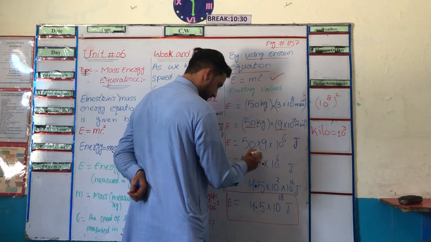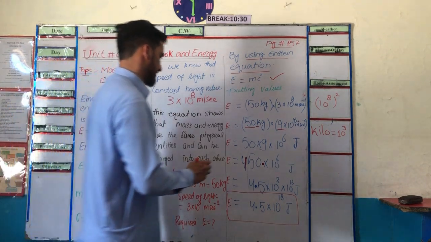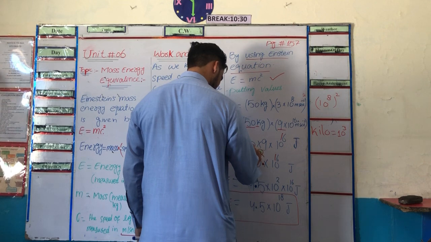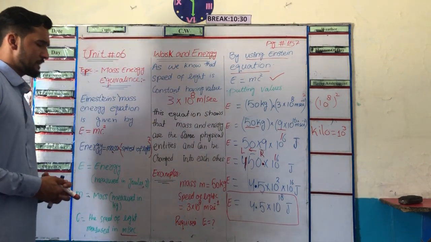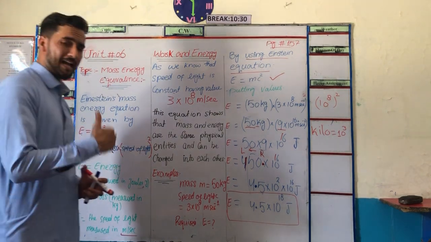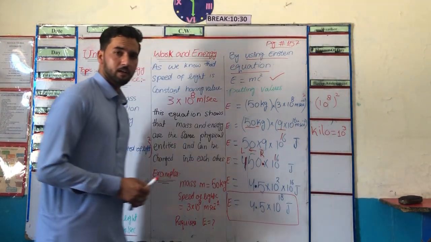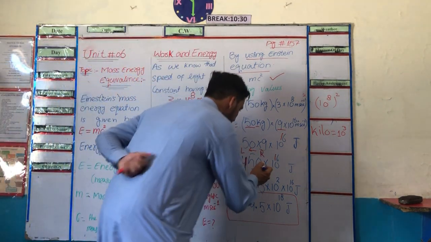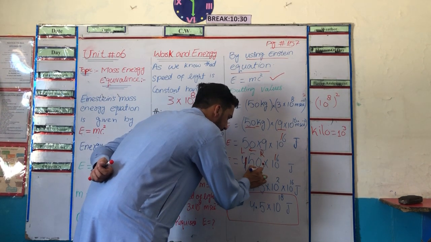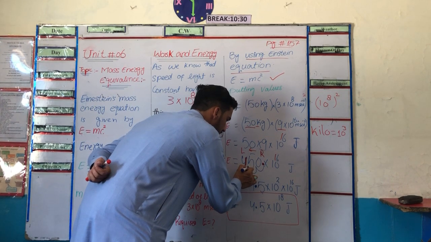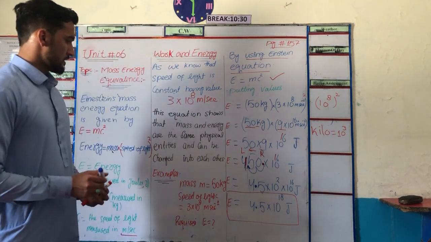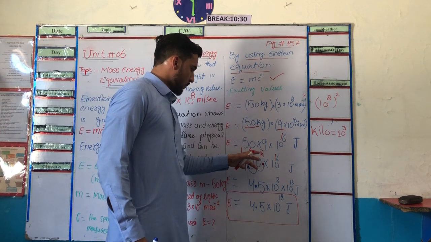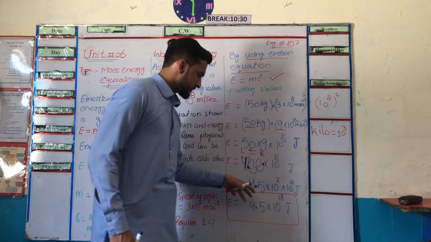So we move the decimal from right to left, and the power will be increased, but the power must be positive. Look here. We move the decimal from right to left, by how many digits? 2 digits.